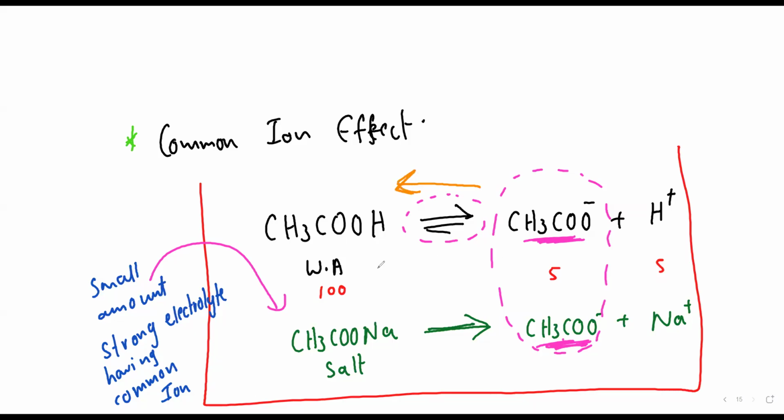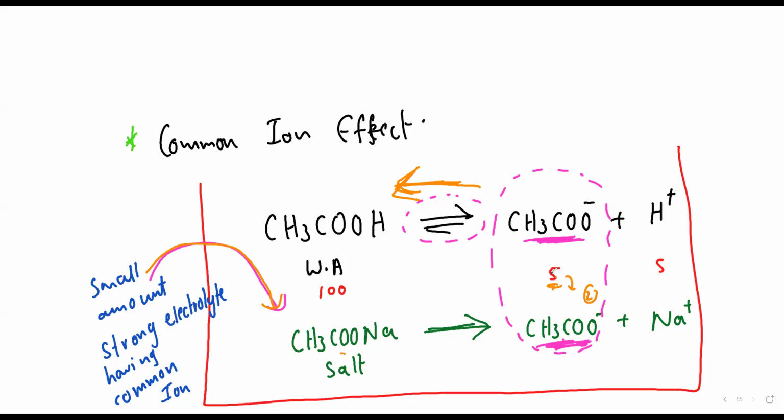Now tell me, how much was this dissociating earlier? Before adding this, only 5 ions were produced or not? I had taken 100, it was giving me 5. But after adding this externally, beta, now the reaction is going in which direction? Reactant side. So this 5 will become even less, no? From 5 it will become 2. So has its dissociation increased or decreased?